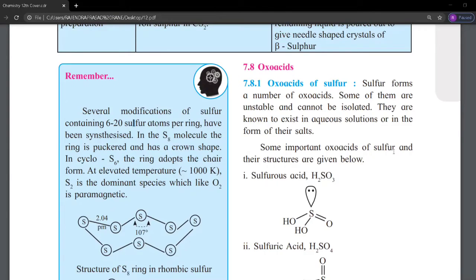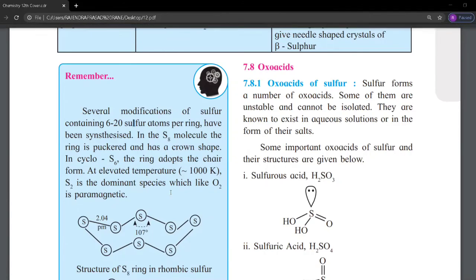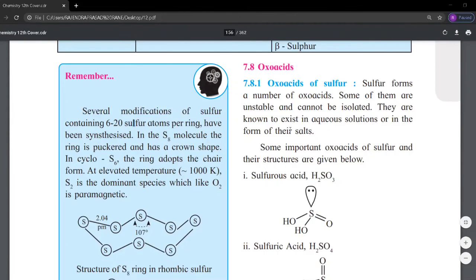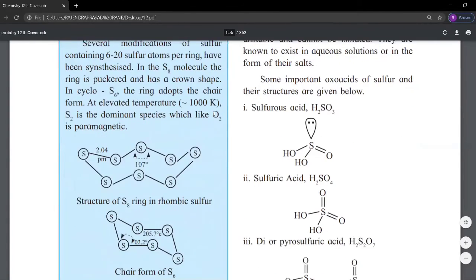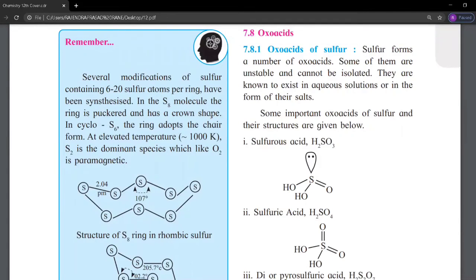Oxoacids of sulfur: sulfur forms a number of oxoacids, some of them unstable and cannot be isolated; they exist in aqueous solution or form their salts. The octatomic structure of sulfur is rhombic sulfur, a puckered or ring structure.